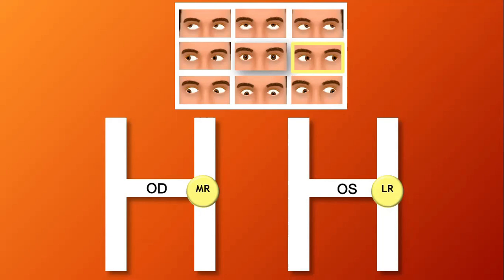So the face turn will be to the left side. So the patient will adopt left face turn. In the strabismus language, we call it contralateral face turn. So if we have medial rectus under action in one eye, there will be contralateral face turn. Here is the medial rectus in the right side, so the patient will adopt left face turn, because the medial rectus is acting to the contralateral side.